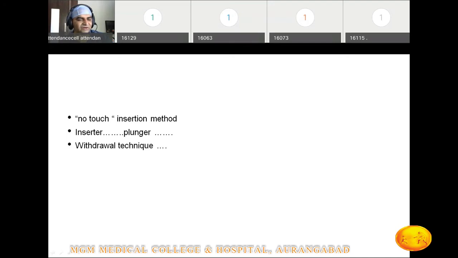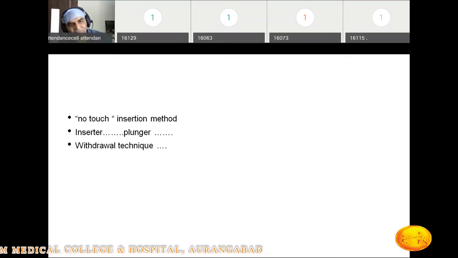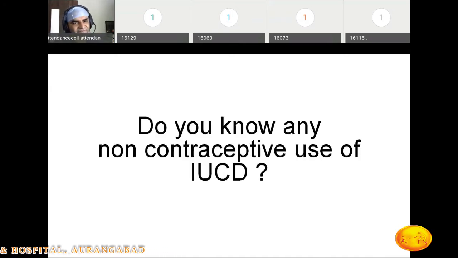Actually, this is not for the multi-loaded copper T. In that case, this is not the mechanism. We just insert and remove the plunger and inserter, right? So what is important is the no-touch insertion method and the withdrawal technique, right?